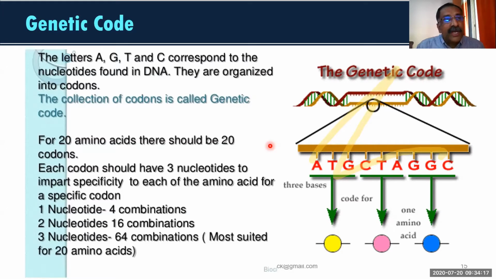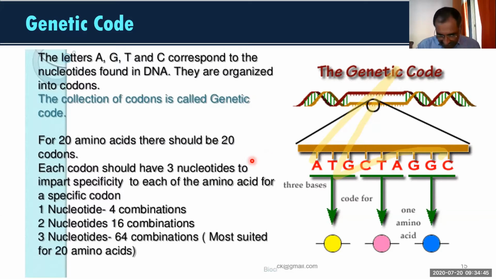But you have only 20 words altogether. That means a 3-letter combination is sufficient for the creation of 20 words. That is what it says in genetics also. So 3 nucleotides represent 1 codon, or we can say that is one code.